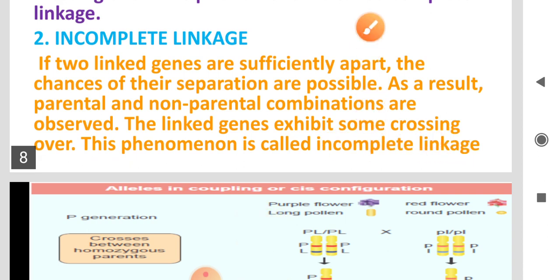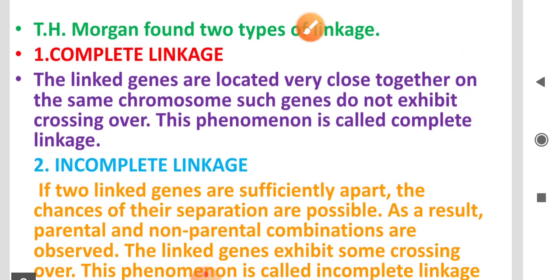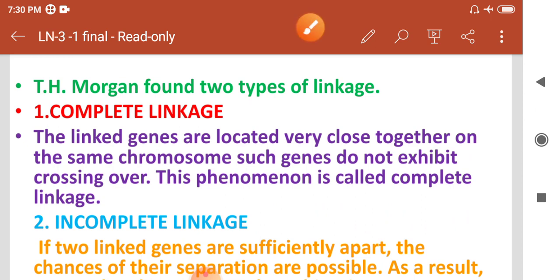So when the linked genes are found close together, no crossing over takes place, but when the linked genes are found sufficiently apart from one another, these genes exhibit some crossing over. This phenomenon is called incomplete linkage. So these are the two types of linkages, first found by T.H. Morgan.